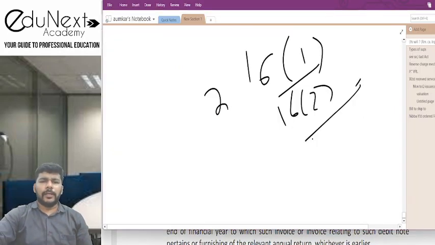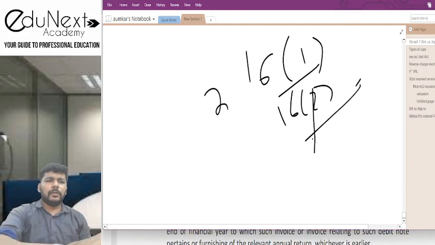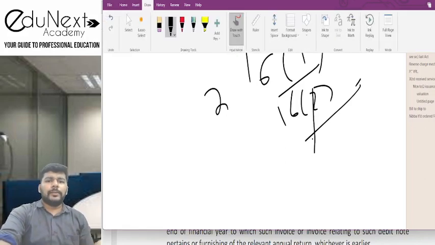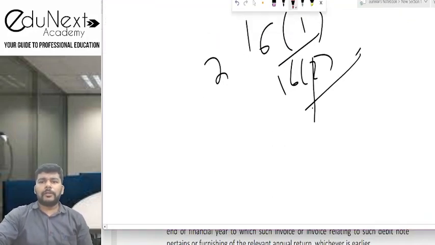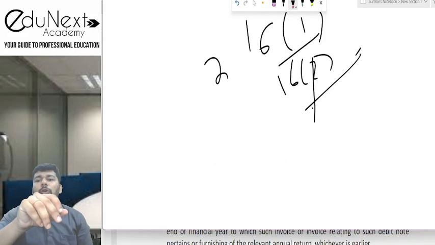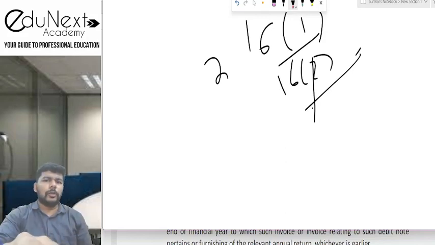एकदम simple terms में let's try to understand. Okay. Now, what is this trying to tell you? Okay. So इन लोग क्या बोलते हैं आपको, that suppose we have a scenario where we are willing to claim input tax credit in respect of some asset that we are buying, and if you're also willing to claim a depreciation on that asset, then how the dealing is going to happen, that is what this provision is all about. So let's try to understand.